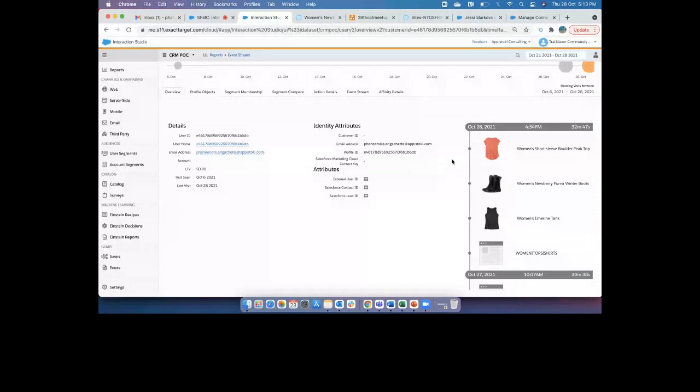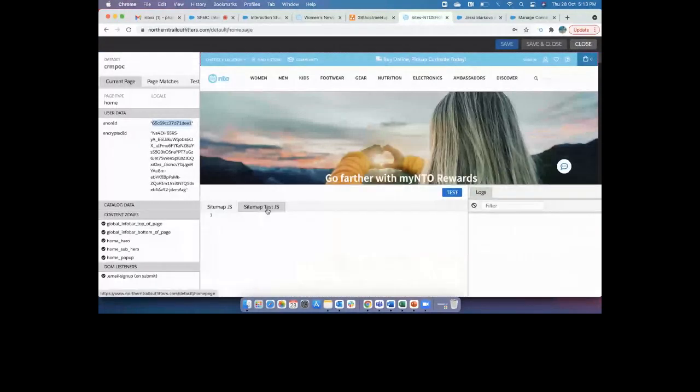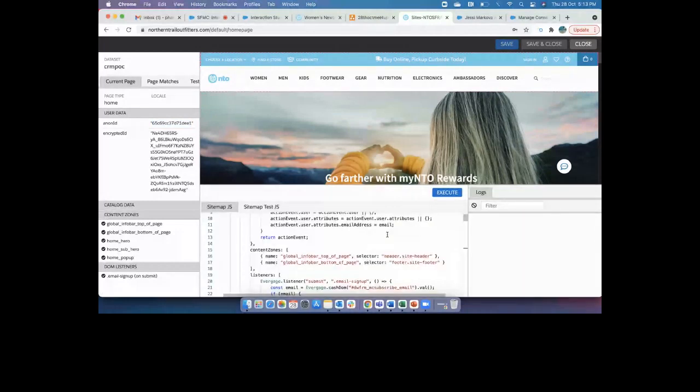Which is the best practice to work on, DOM or sitemap, for building templates? I think sitemap is the best option. Just use a sitemap, because sitemap will give you a lot of comfort and flexibility, because it has the ability to test as well. If you can test your entire code, it automatically captures your logs and what kind of mistakes you're making. It automatically gives you the complete information in JSON format, and this information will help you find how quickly you can build most of the pages. I recommend using the sitemap rather than DOM elements.